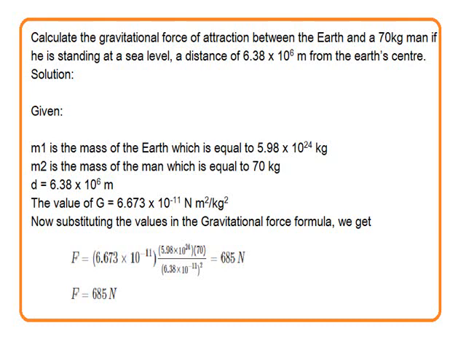And the distance of separation is 6.38 into 10 to the power 6 meters. So we know the G value, universal gravitational constant G, 6.67 into 10 to the power minus 11 Newton meter square per kilogram square. Now substitute all the values in the formula. F is equal to G into M1 M2 by D square. So when you substitute here and simplify, you get the answer to be 685. So children, you work out by yourself and see to it whether you get the answer by yourself.